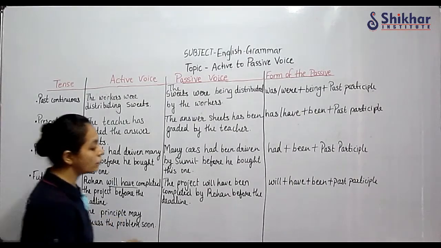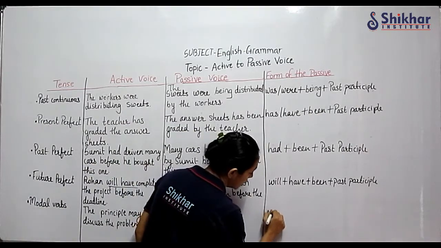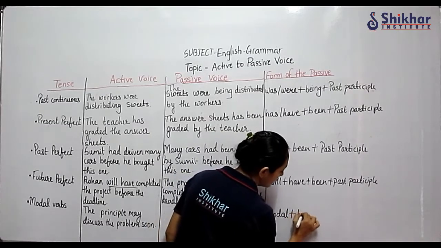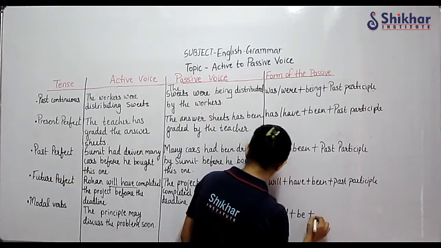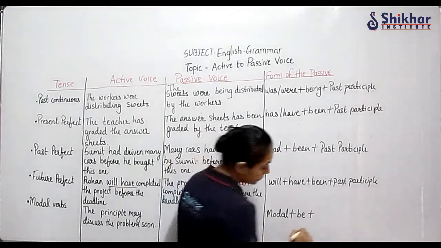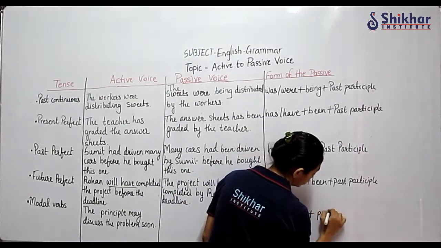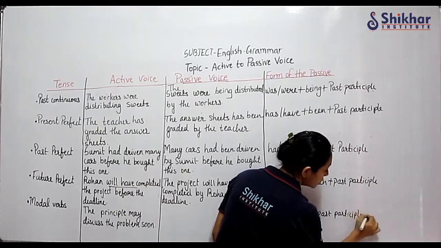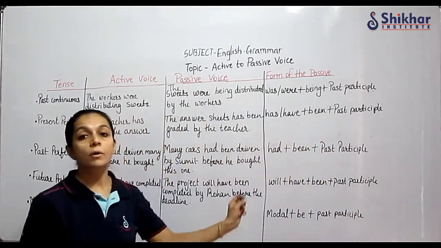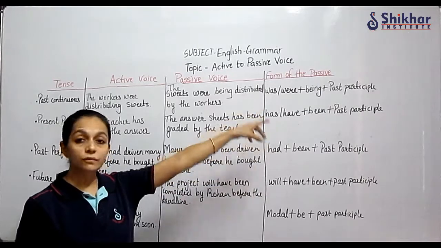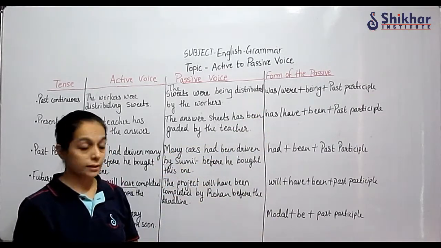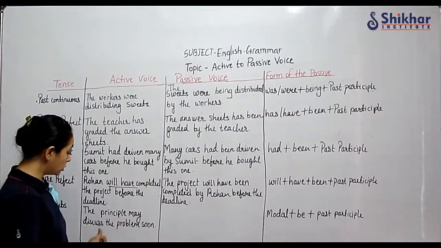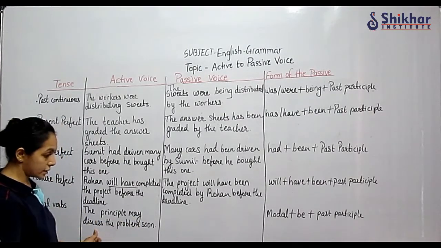So here what we are going to write, the formula is modal plus be plus past participle. That is the past participle form of the verb. Everywhere, the past participle form of the verb goes without saying. Let us see, the principal may discuss the problem soon. The problem may be discussed.